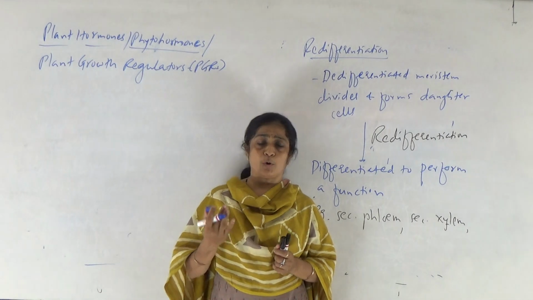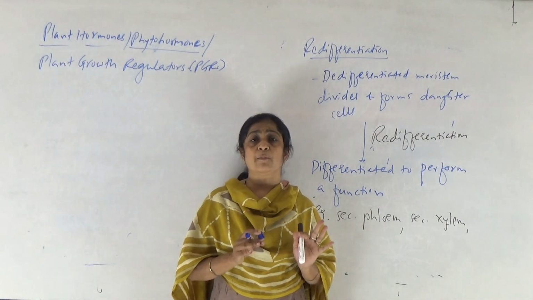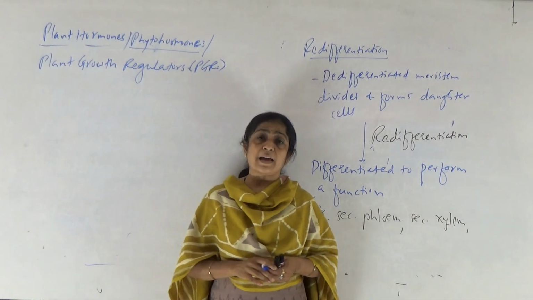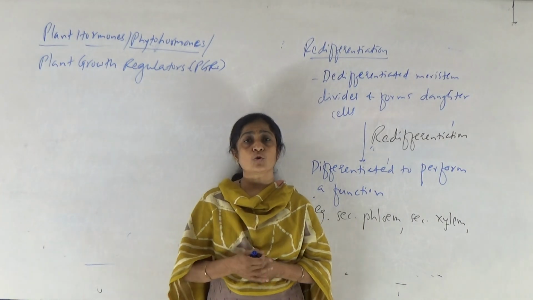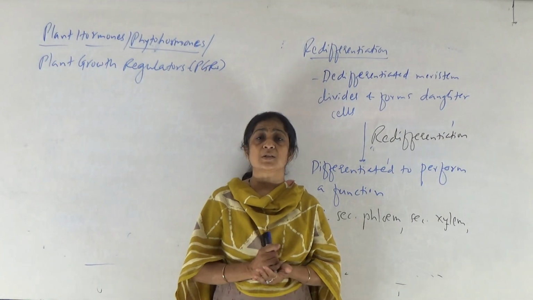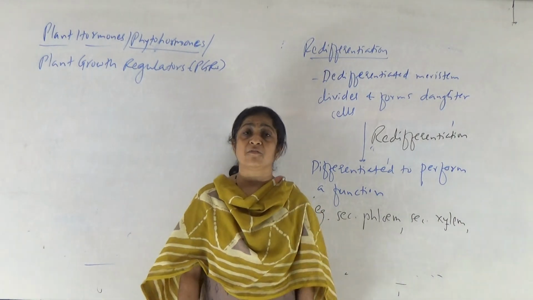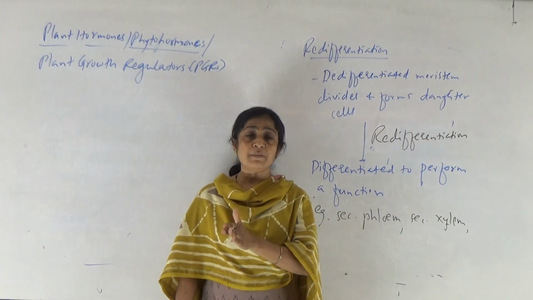Like animals, the plant body also produces some specific substances which help in their proper growth and development, right? So what are the characteristic features of hormones first? Because enzymes are also protein substances which help in proper growth and development. They also catalyze various metabolic reactions, right? So what is the difference between enzyme and hormone?